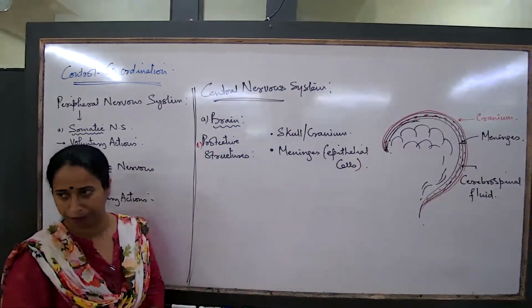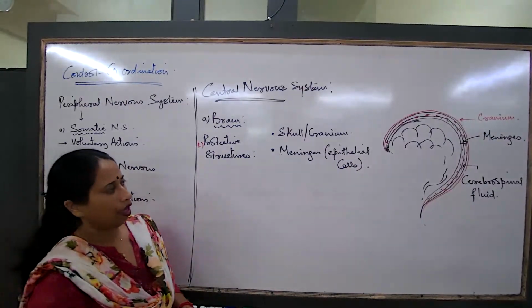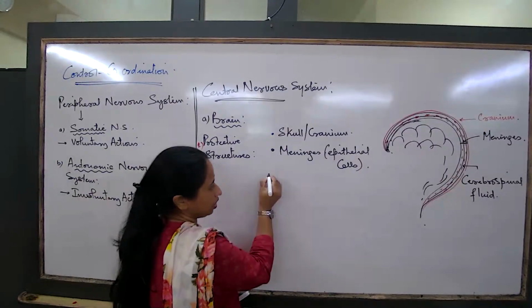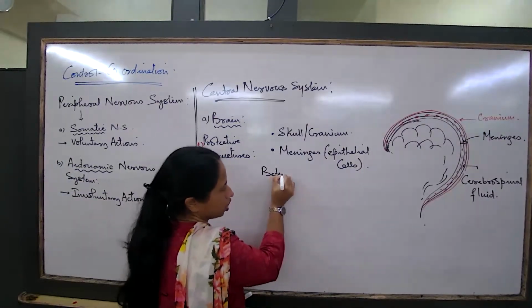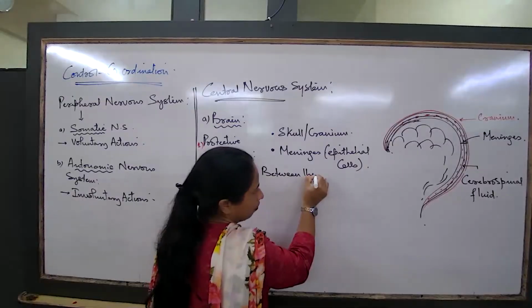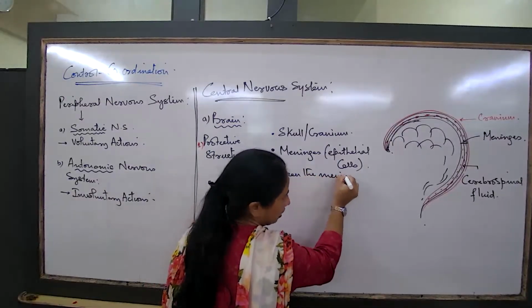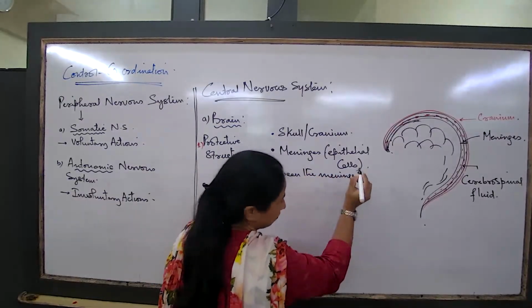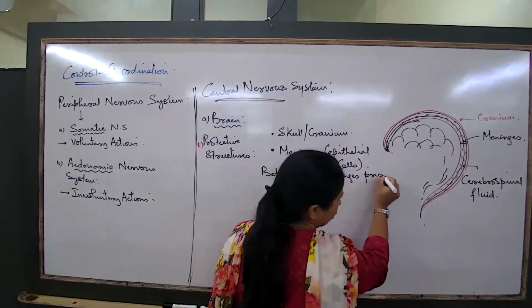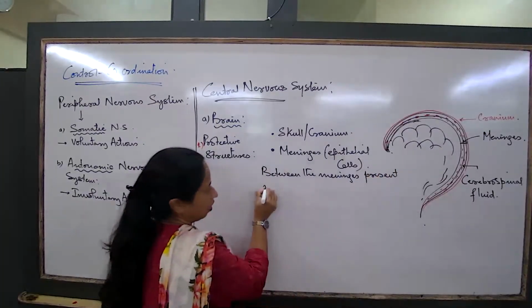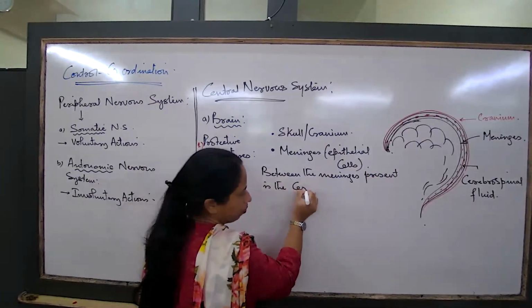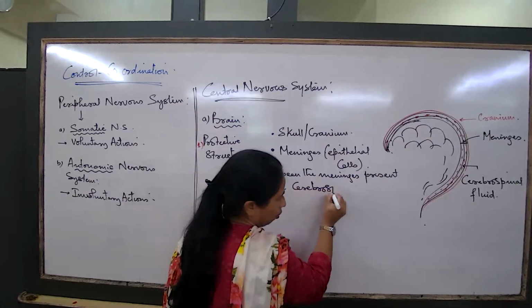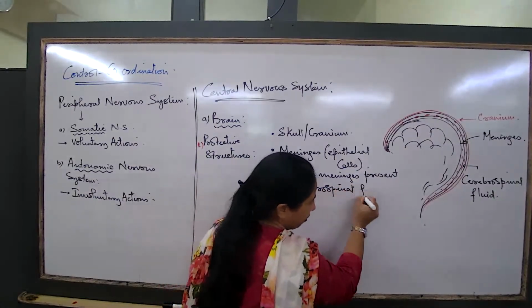You already studied epithelial tissues. Now, between the meninges, what is present? There is a fluid, the cerebrospinal fluid.